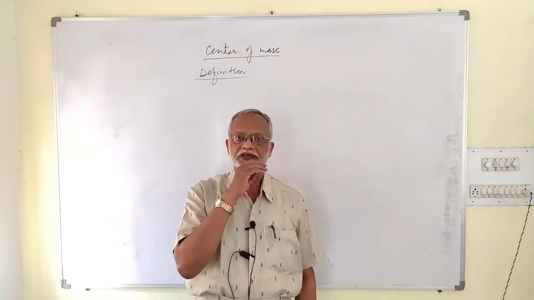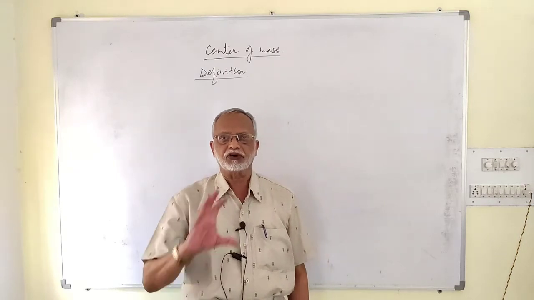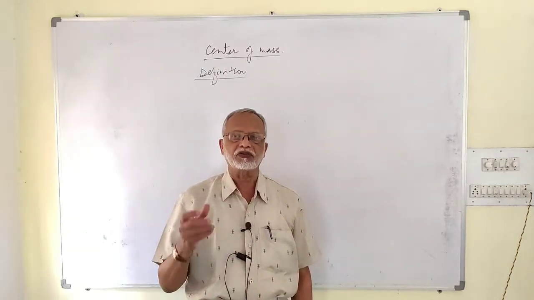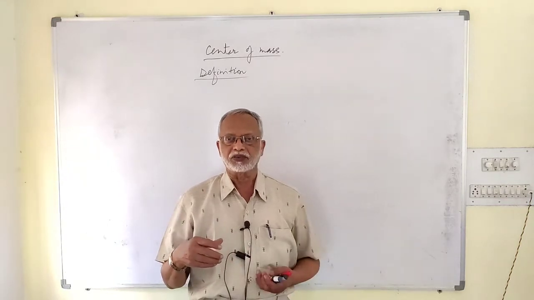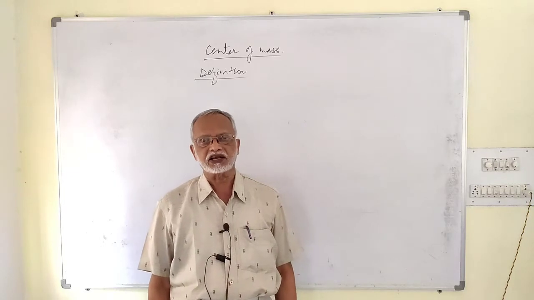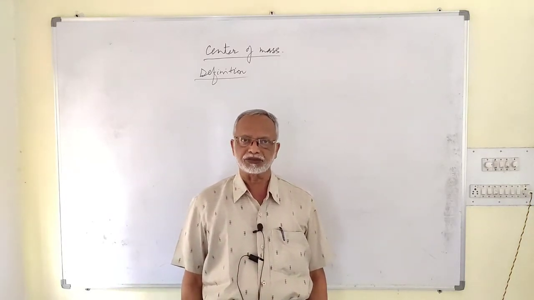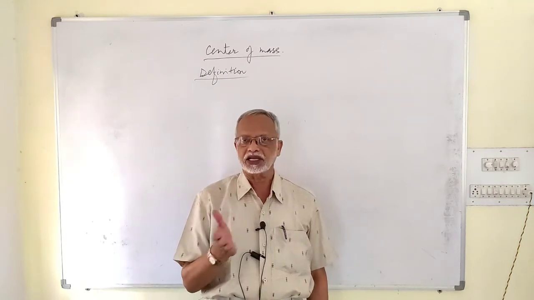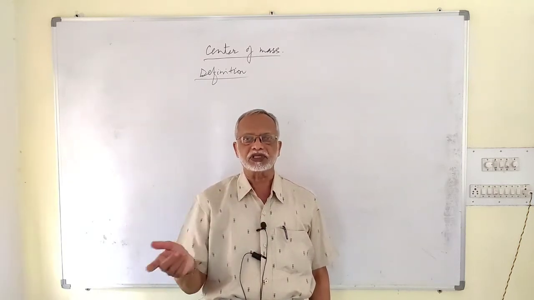The other definition of center of mass is, if you have got a body, a big body undergoing motion, or if you have got a number of bodies, small bodies moving in different directions, then in these cases the center of mass will not be having any zigzag motion. It will be having a smooth motion, either along a straight line or along a smooth curve.